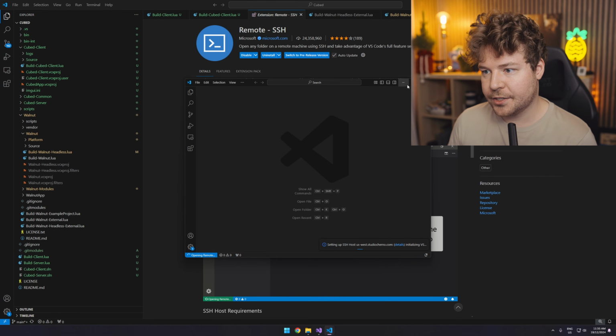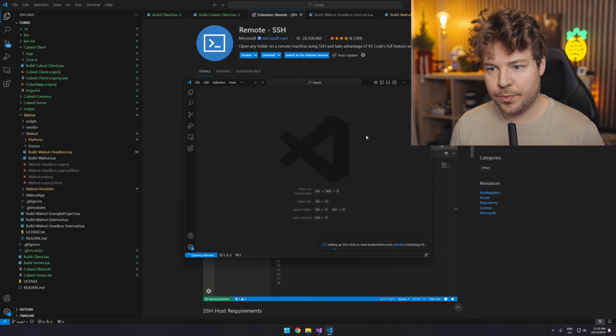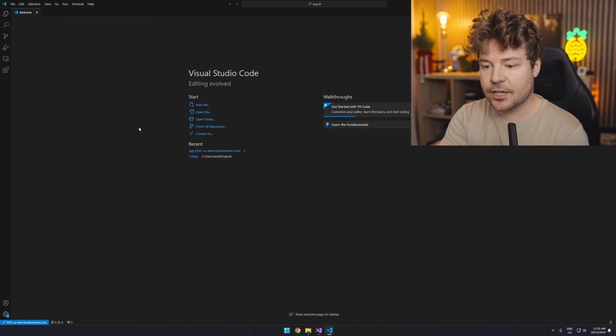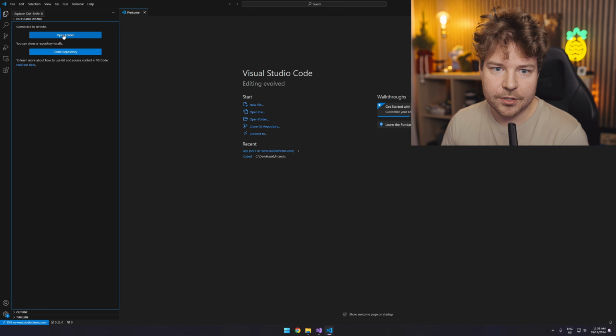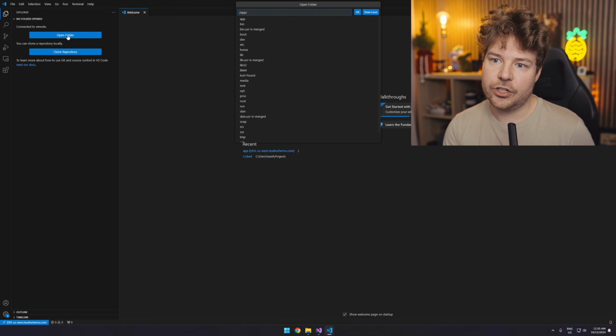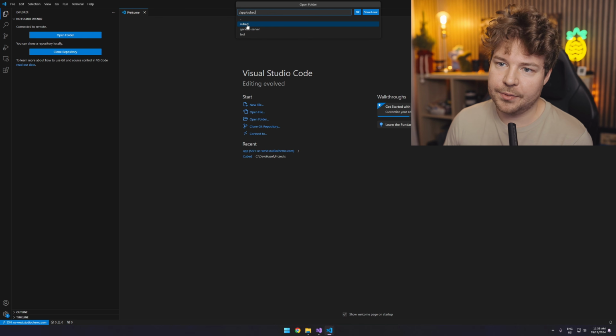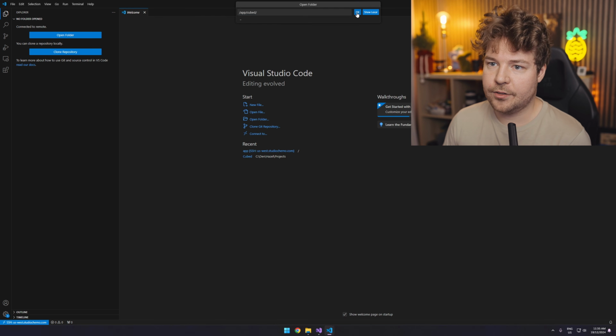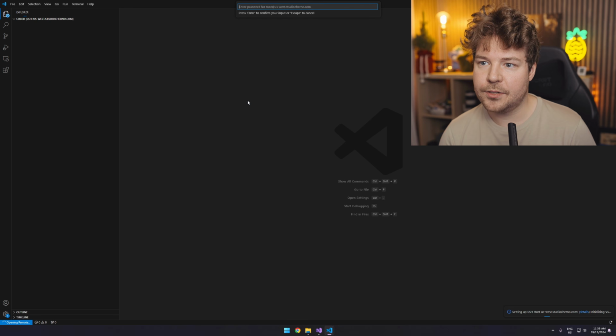It'll open a new VS Code window for us. I'll type in the root password, and just like that, we're in. It doesn't actually look like anything's happened, but if we go to the folders over here, we can open a folder on the remote. So I'm going to go to app/cubed, which is just a directory I've made that's completely empty for this project. So let's hit OK. It'll prompt me again for my password, and that's it.